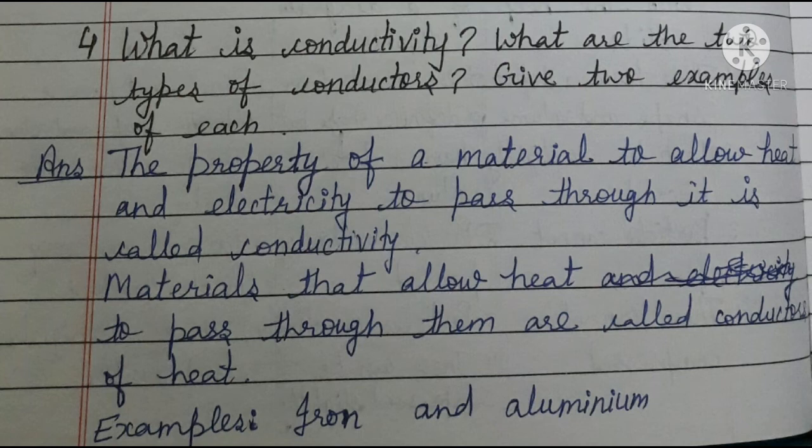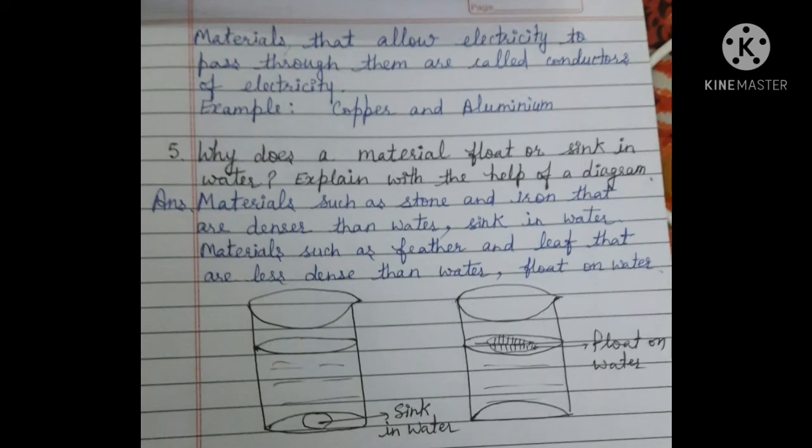Now, materials that allow heat to pass through them are called conductors of heat. For example, iron and aluminium. Iron and aluminium allow heat to pass through them, so they are conductors. Materials that allow electricity to pass through them are called conductors of electricity. Example, copper and aluminium. Copper and aluminium are good conductors of electricity.